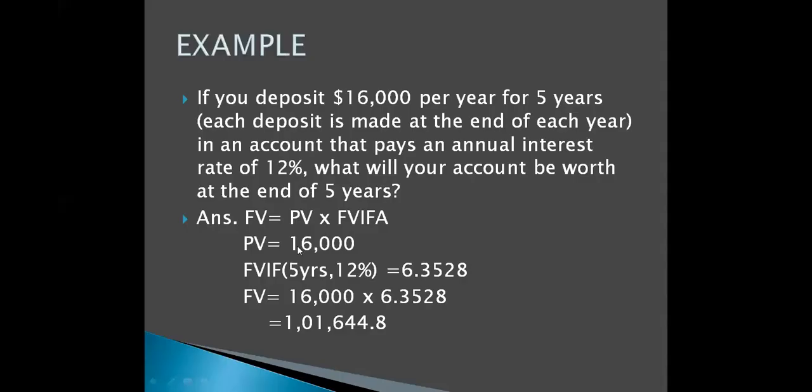So you see this PV, which is the present value or the cash flow, 16,000, and the future value interest factor for annuity is 6.3528. So how will we calculate the future value? 16,000 multiplied by 6.3528. So the value that comes is 1,01,644.8 rupees. All right. So is this example clear? I guess it's very simple and very basic kind of a thing. So you just have to multiply it by the annuity factor.